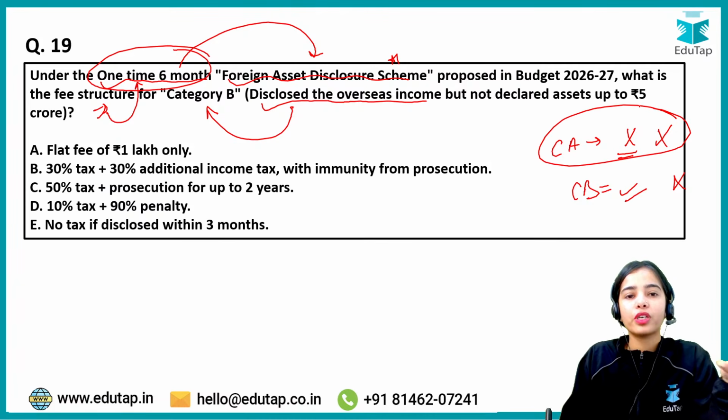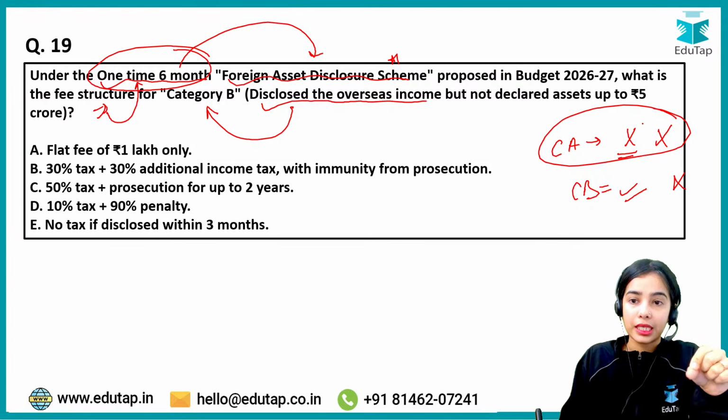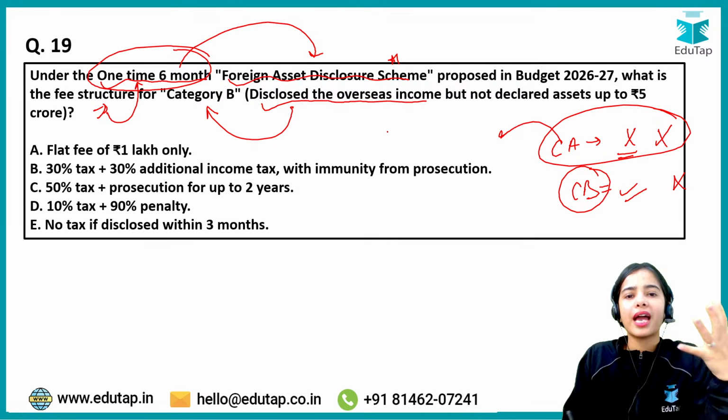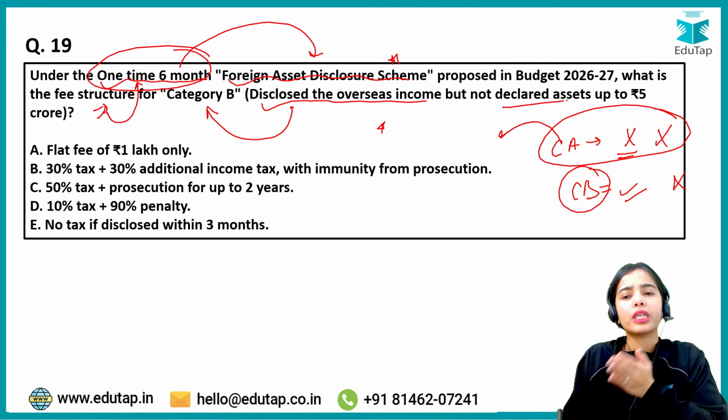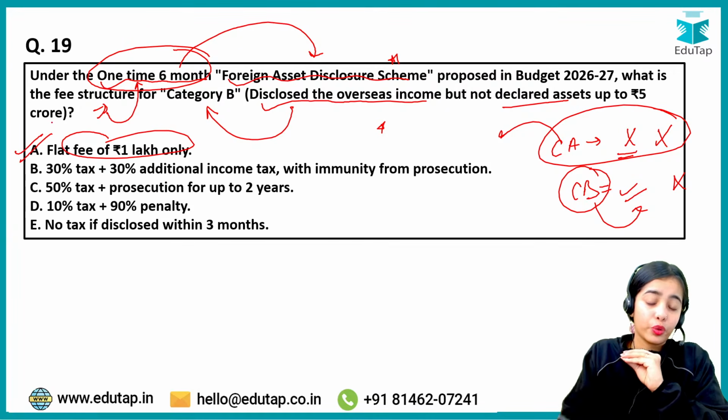Category A is someone who has not disclosed the overseas income and has not declared the overseas asset. So they will have to pay more penalties, while category B is just they have disclosed the overseas income but they forgot to declare the assets. So for them, the flat fee of 1 lakh rupees will be taken. So A is the answer here.